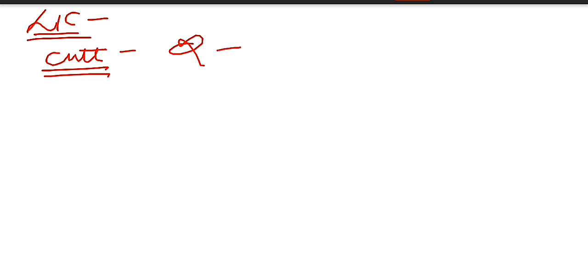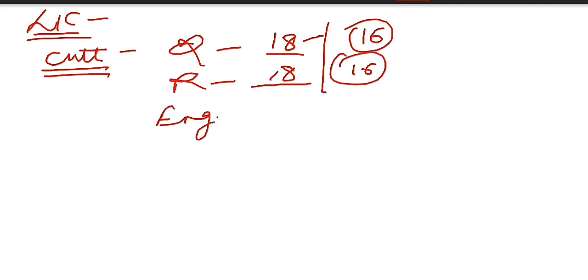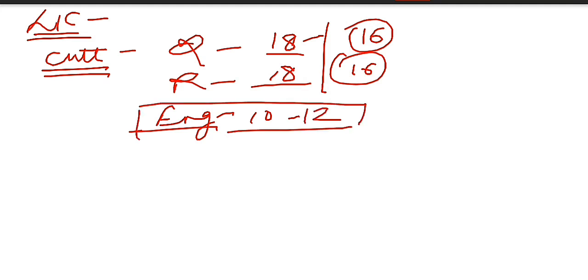Now, moving towards the LIC AAO examination, let me clear one more thing: it is one of the examinations, or we can say it is the first examination to be conducted by the IBPS board in which the cutoff is already decided. As you all know, in Quants you have to score a minimum of 18 marks for unreserved, and in Reasoning you also have to score a minimum of 18 marks for unreserved, and for reserved only 16 and 16. In English you have to maintain a safe score of 10 to 12 marks. The marks of English will not be calculated in the final result.